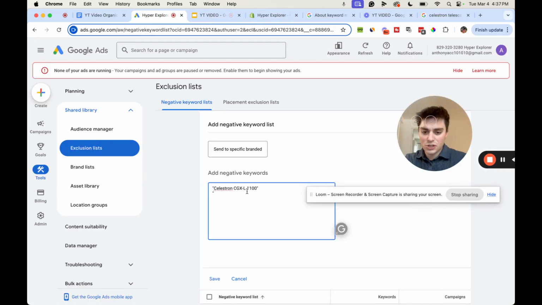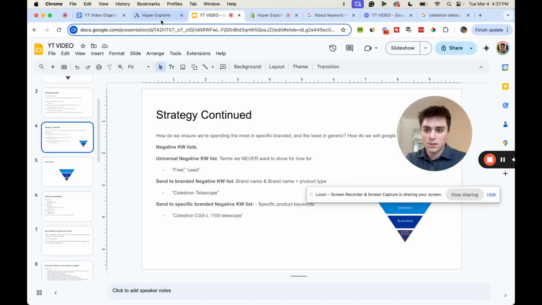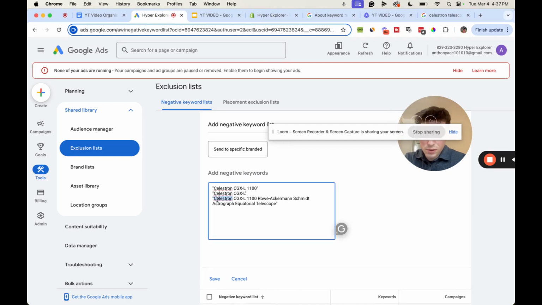We're going to add Celestron CGXL as well, because someone might look up that, right? We're going to add, I would say the whole title, honestly, whatever's specific to that single product, we're going to add. So we're also going to add, I don't really know what these words mean, but I'm going to do this. So if someone searches up those 4 terms, they're definitely looking for that specific product, which is what we want.